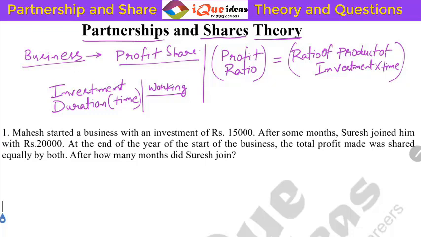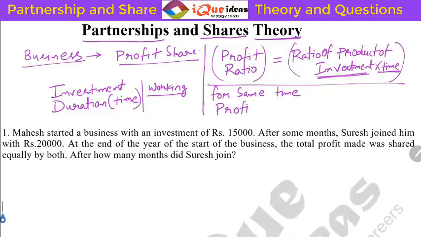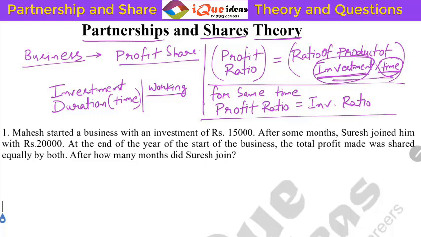One important thing: suppose time is not mentioned, then we assume by default that the times are the same for everyone. Suppose the investment is not mentioned, then we assume that the investments are the same for everyone. So if I say that for the same time, profit ratio will be equal to investment ratio. Depending upon the situation, we will apply these things. Otherwise it is always the product of investment into time, and their ratio will give us the profit ratio, and then we divide using the ratio method.